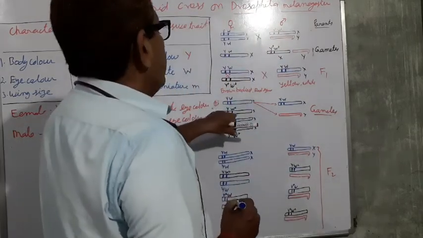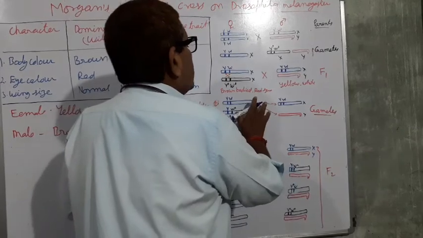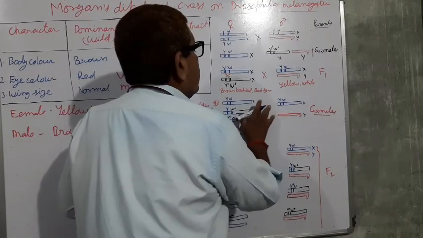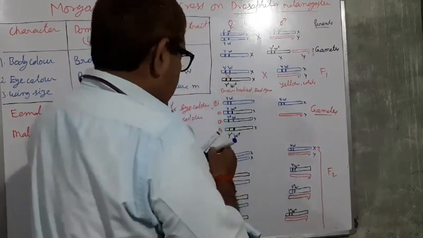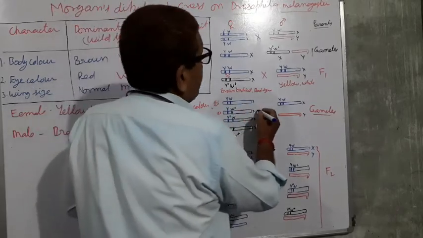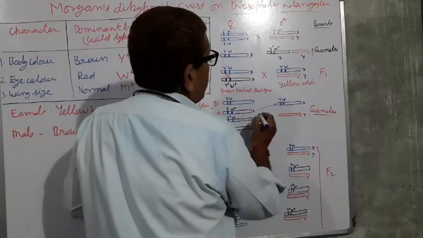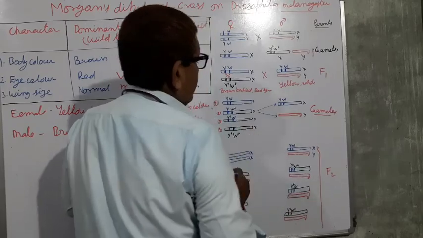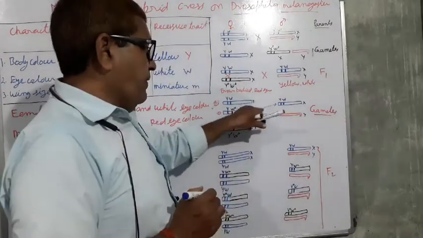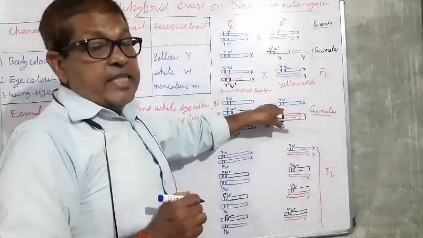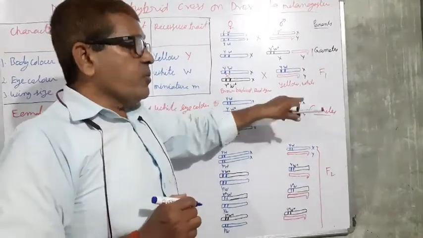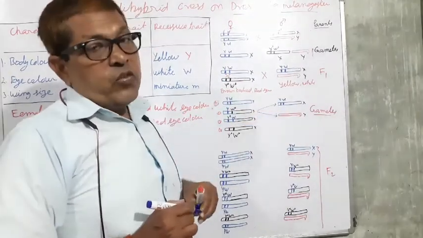Second possibilities are there. Now see this gamete. Now you see possibilities of this. What are the possibilities for this gamete? It may fuse with this gamete or this gamete, either such type of gametes having the X chromosome or gametes having the Y chromosome.